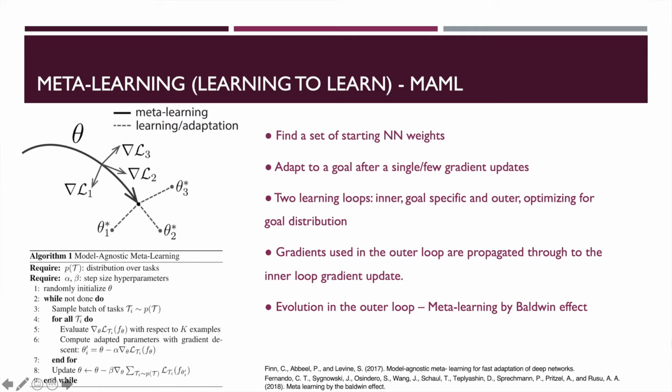The outer loop contains a population of initialization weights that are evaluated in the inner loop on how well they can adapt to a set of specific tasks, given a relatively small number of samples. The method is called meta-learning by Baldwin effect. We use this method as a basis for our paper.